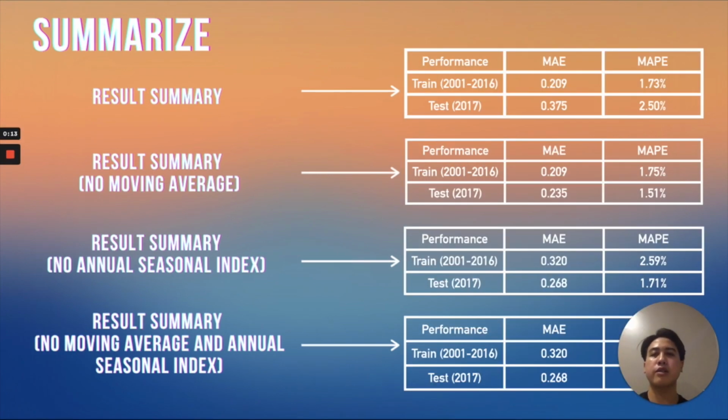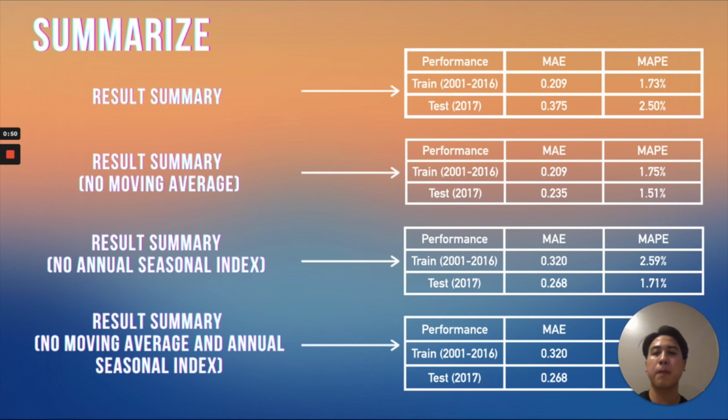So, the summary of MAE and MAPE. MAE is the lower the better. If it is 0, the model predicts the Y value 100% accurately. MAPE is the percentage of the error. In the first graph, the performance of the trend is quite accurate, and the performance of the test is less accurate than the performance of the trend. In the second graph, which removes the moving average, the performance of the test is more accurate than the first graph.